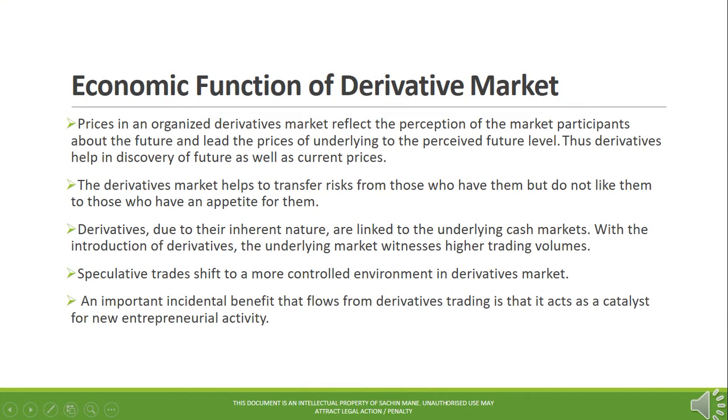Economic function of derivative market. Prices in an organized derivatives market reflect the perception of the market participants about the future and lead the prices of the underlying to the perceived future level. Thus, derivatives help in discovery of future as well as current prices of the underlying assets. The derivatives market helps to transfer risks from those who have them but do not like them to those who have an appetite for them.